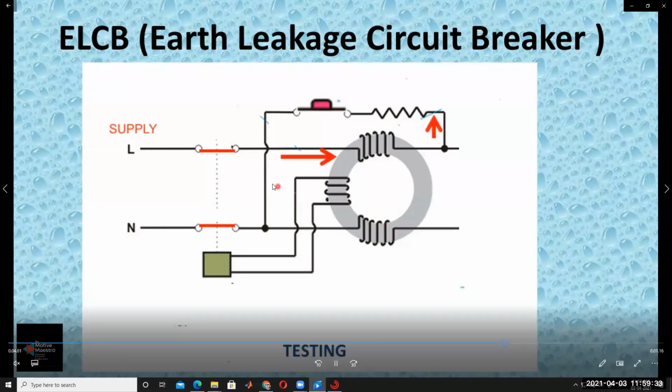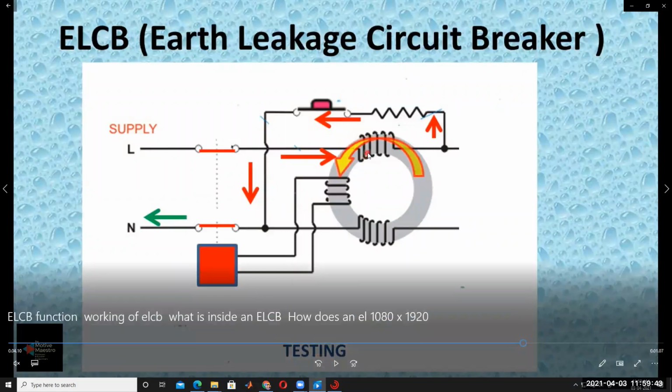Try to consider the animation: the current passes through coil 1 and through the neutral wire, so only coil 1 is a flux generator. The flux links the sensing coil like this, because there is no flux from coil 2.